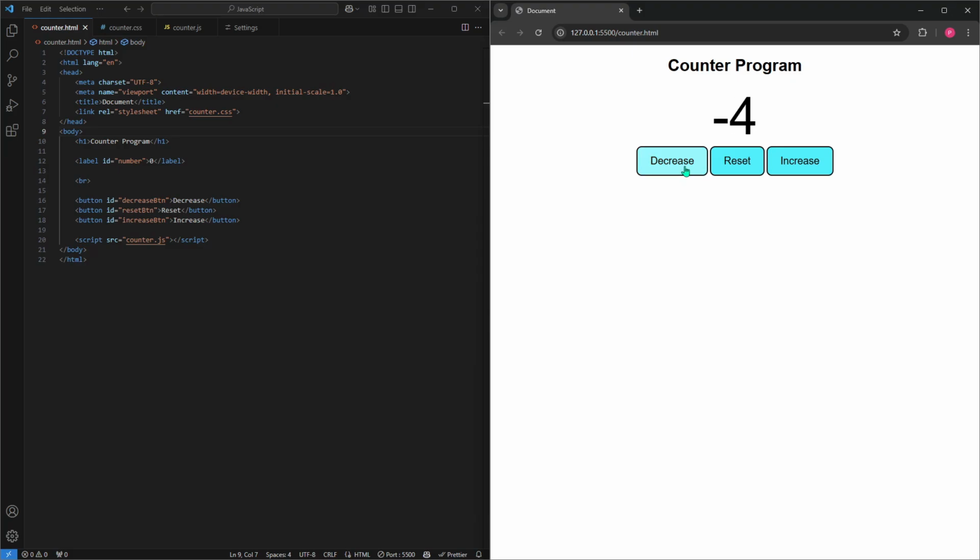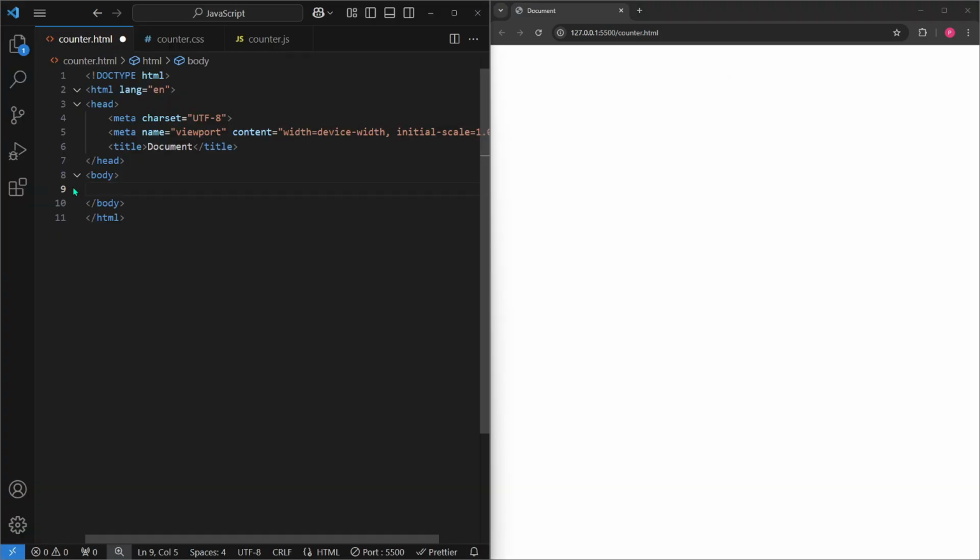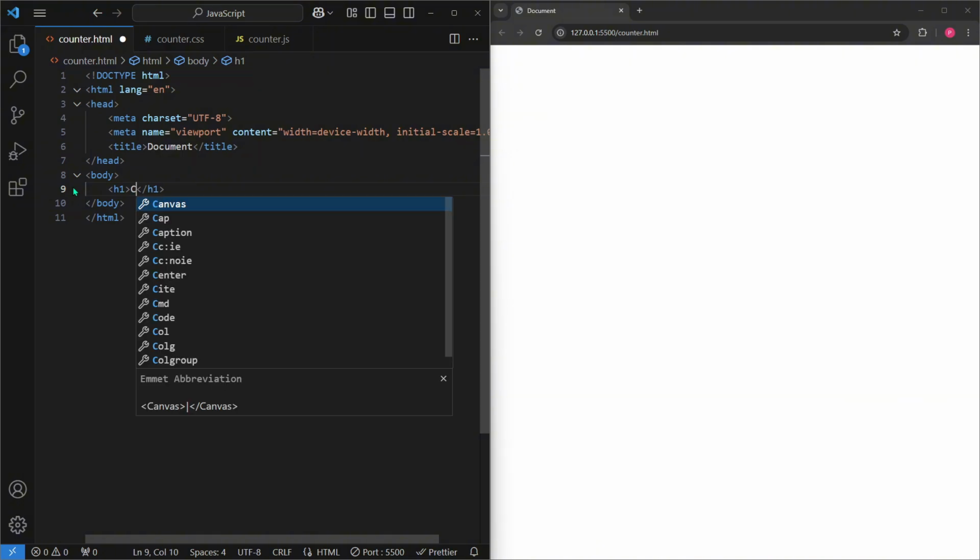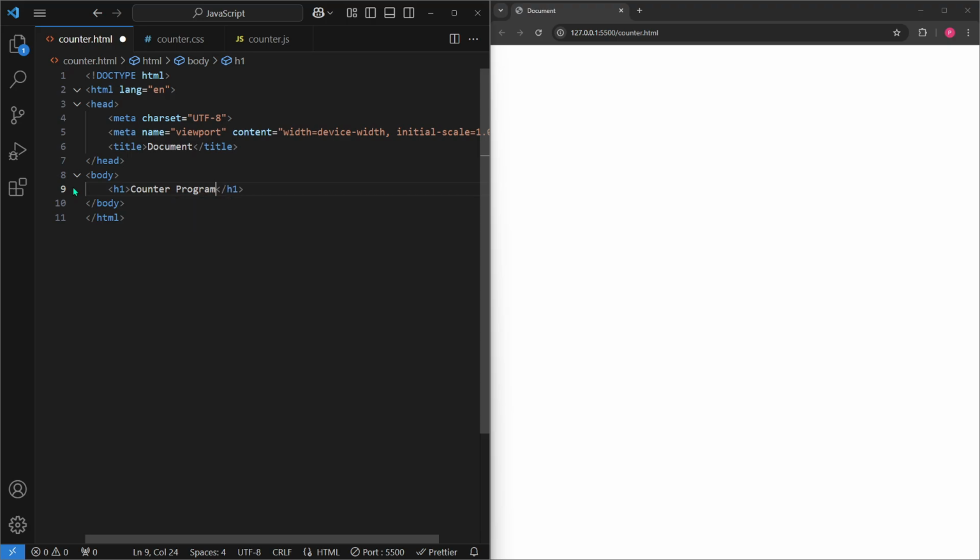Hello everyone, we're going to be creating a simple counter program using HTML, CSS, and JavaScript. Alright, so in our HTML file, we're going to add a heading, and in the heading, we're going to put counter program. Then we're going to create a label, and the ID of the label will be number. And the label will say 0.